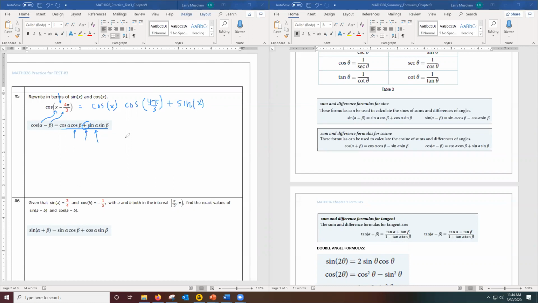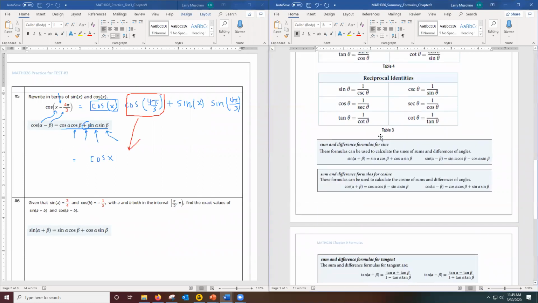Finally, I need sine beta, but that's sine 4 pi over 3. Okay, I'm almost done. All I have to do is go to the unit circle and look up these results. Now, cosine x, I really can't change or simplify because I don't know what angle x is. So I'm just going to copy down cosine x as is. But cosine 4 pi over 3, I can look that up on the unit circle. So let me go look that up on the unit circle.